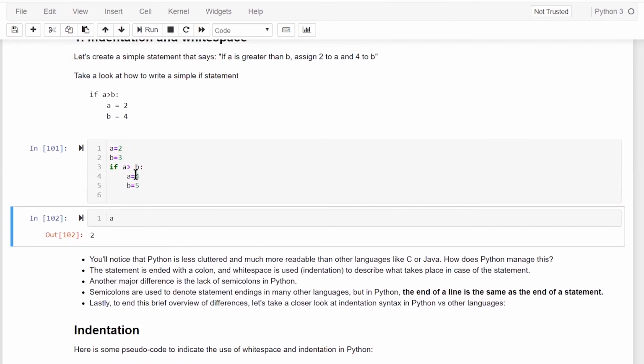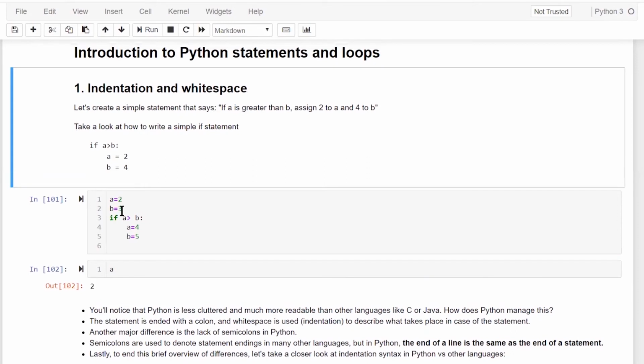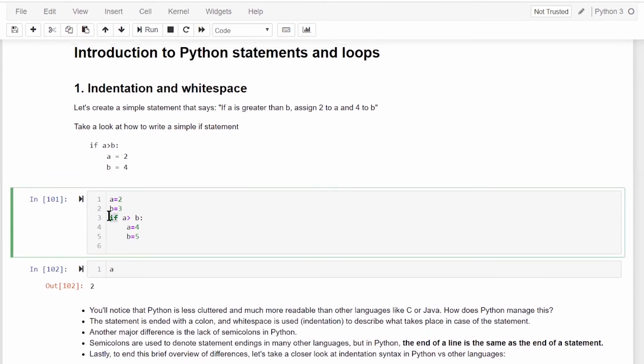So the basic takeaway from this indentation is that you can have an if here, you can have a for. When you provide space, you can write the operation which you want to do after that, and then you provide the colon. The colon will take care of the indentation. So indentation in Python is very important. If the indentation is not aligned well, Python will throw you an error regarding the indentation.